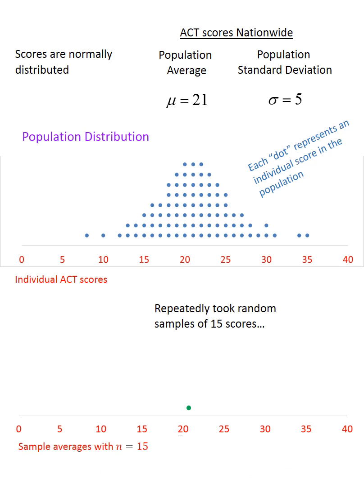But would it be possible to take 15 different randomly selected scores and get a sample average that was different the second time than the first? Well, of course it's possible, and likely in fact, because samples tend to vary.